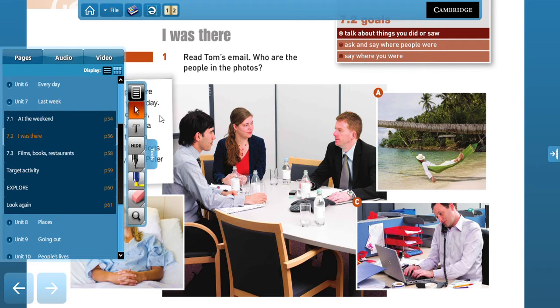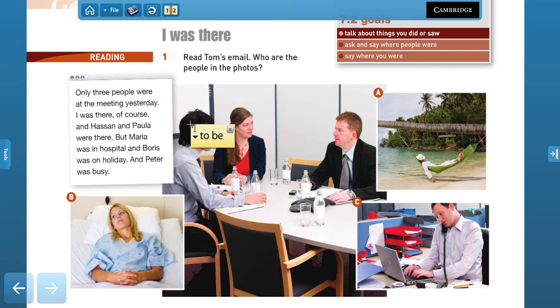So remember that in English we have the verb to be, right? The most important one, which in Spanish means ser o estar, right? So in present, the verb to be is translated as am, is, and are, right? So depending on the subject. I am, he is, they are. But in past, we have only two options. We have was and were, right? And we're going to be studying their differences in a moment. But depending, of course, on the subject, we're going to use either was or were.